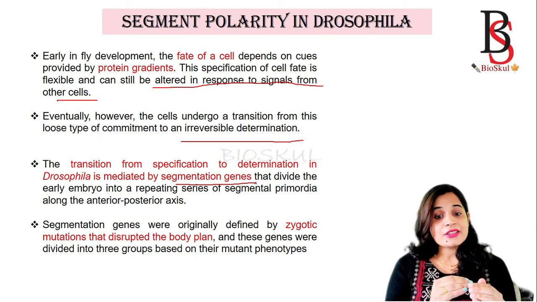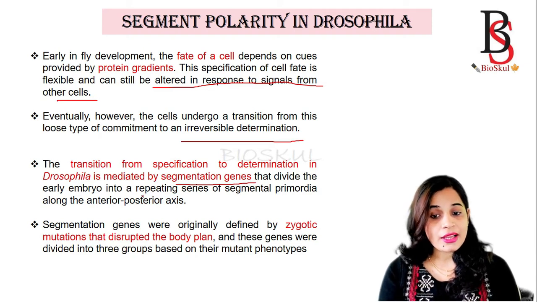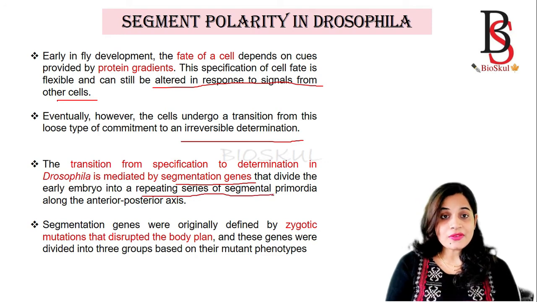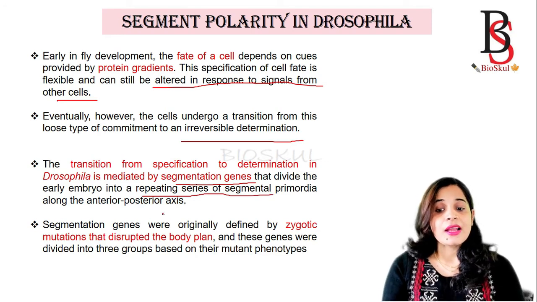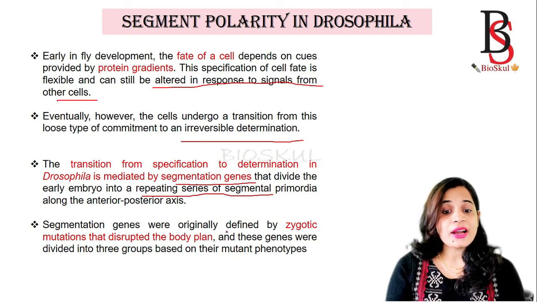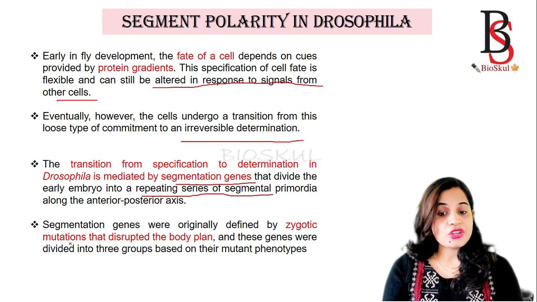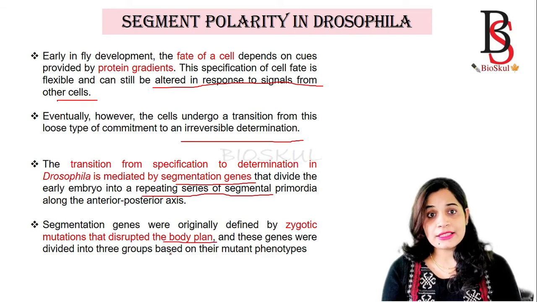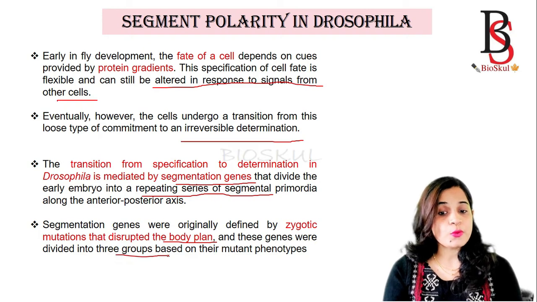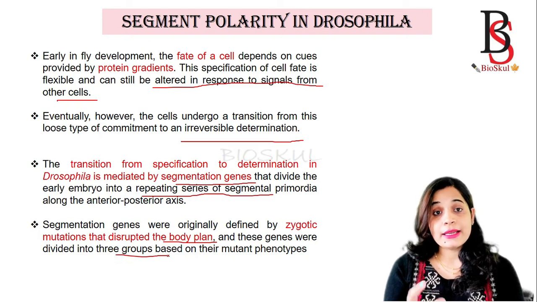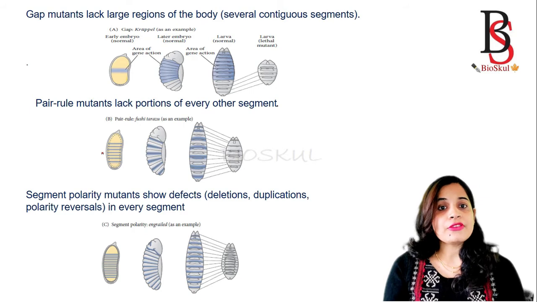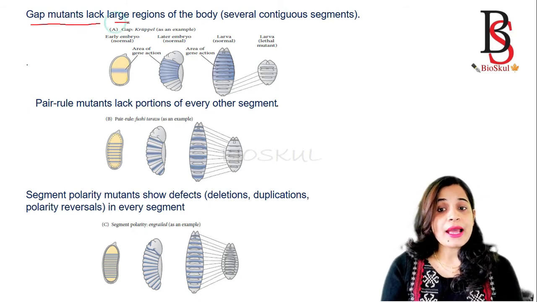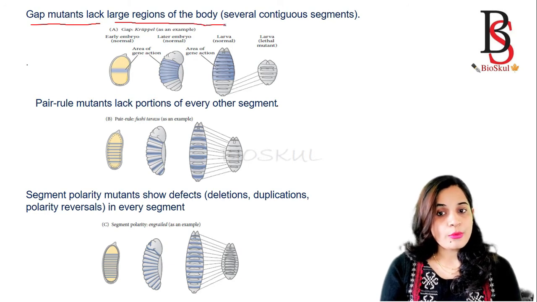And the segmentation genes divide the early embryo into a series of repeating units of segmentation. The segmentation genes were defined by zygotic mutations that disrupt the body plan. And these genes are divided into three groups based on their mutant phenotypes. Let's know what those genes are. The first one is the gap gene. A mutation in the gap gene will lead to the lack of a large region of the body.